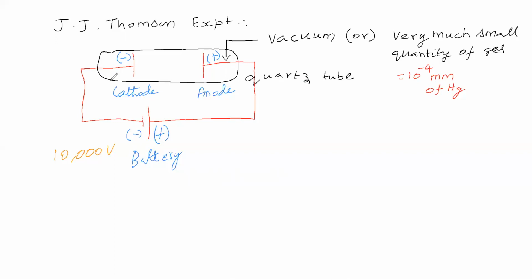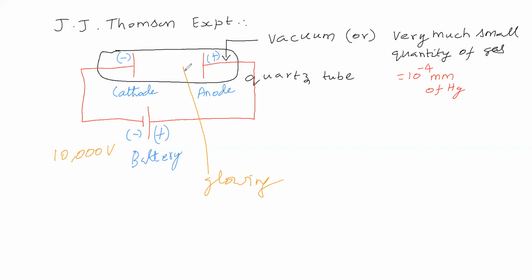Then by giving 10,000 volts, he observed this place. This place is glowing. On giving this much voltage, this place is glowing.